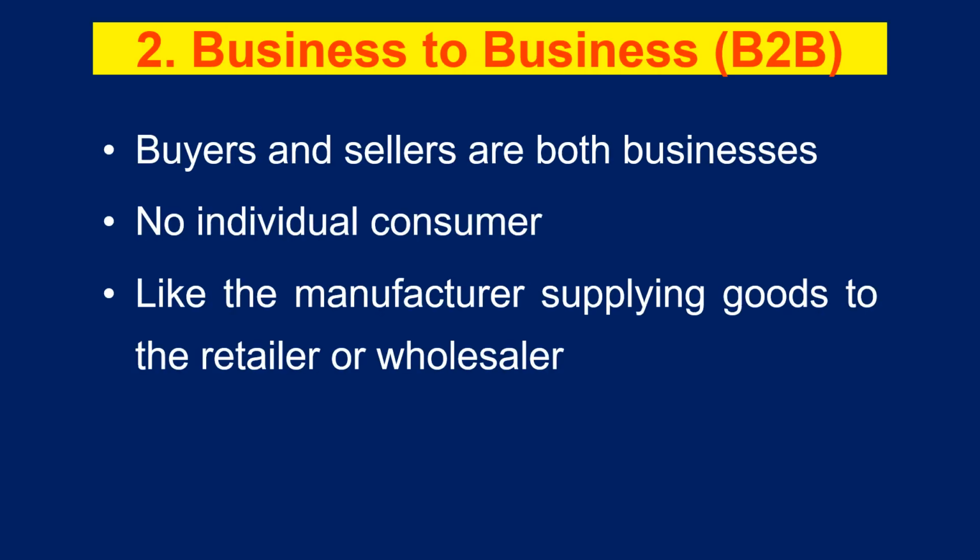Now let us move on to the next model, that is business to business. This is a very large model, to be frank, where a lot of money is involved. So this is the largest model among all the models, where both buyers and sellers are business organizations. That is, business organizations sell products to other business organizations. So that is the novelty here. There are no individual consumers. Online sellers, that is business organizations, sell products to other business organizations.